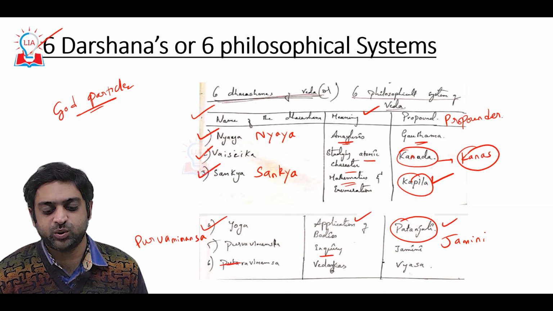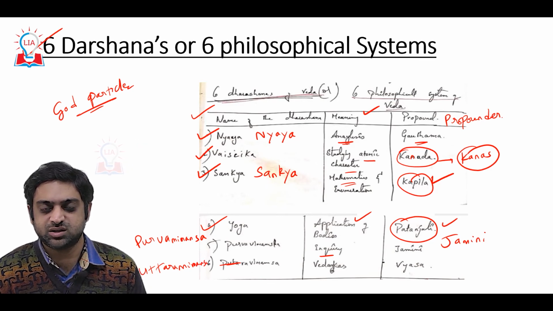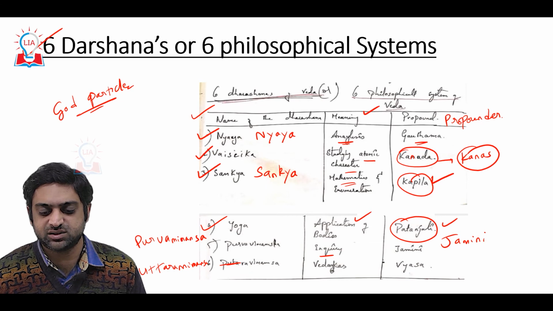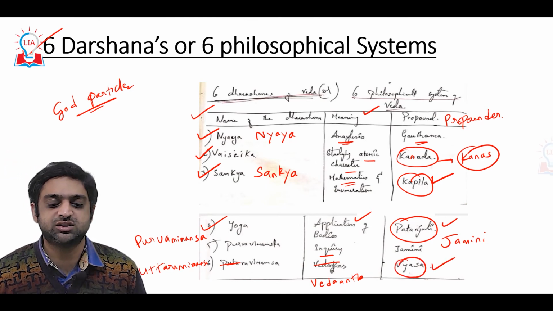And then you have Uttara Mimamsa, the end of the Vedas, Vedanta, given by Vyasa. These were the 6 different philosophical systems.